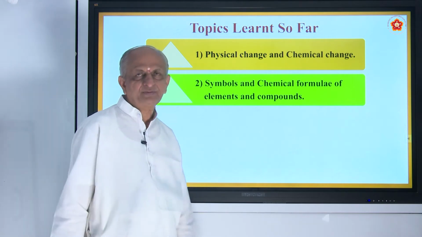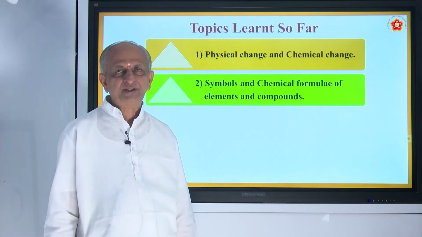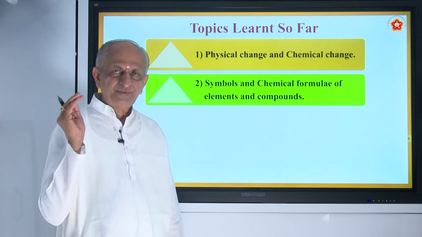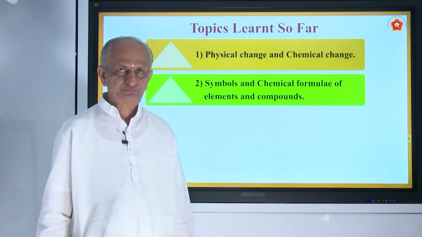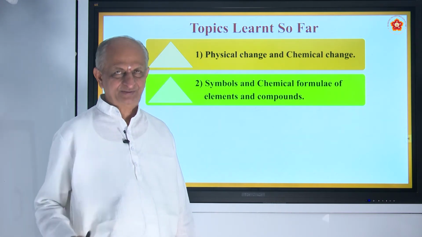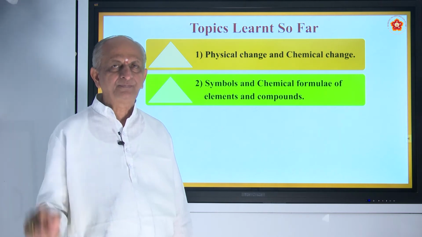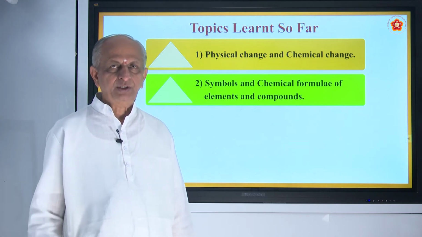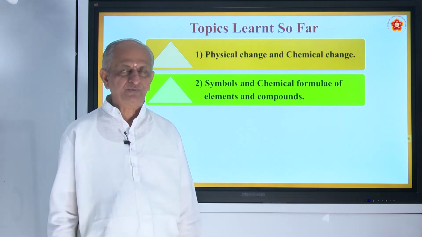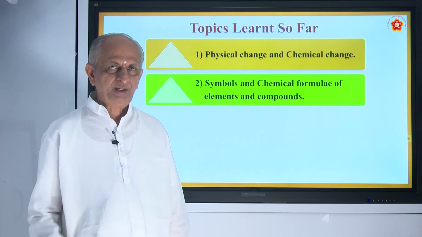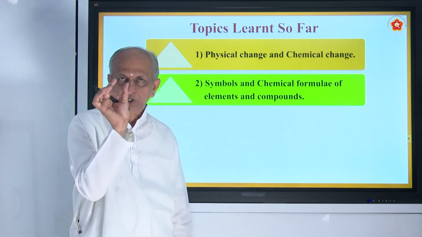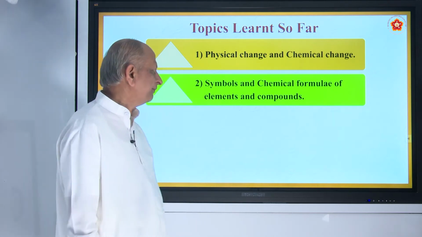And what are formulas? Formulas are again short scientific names of elements or compounds. For example, water is made up of hydrogen and oxygen. Its formula is H2O. Here 2 volumes of hydrogen combine with 1 volume of oxygen to form water. Similarly, carbon dioxide, CO2, right? Instead of writing the full name, the short name is called a formula.